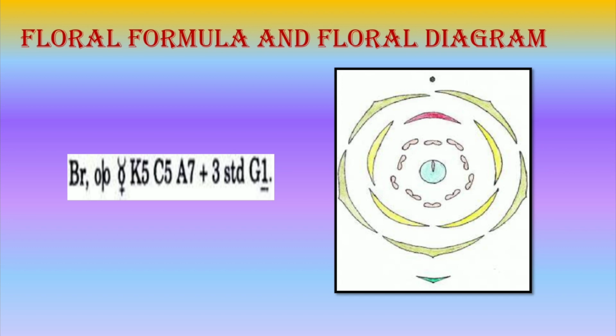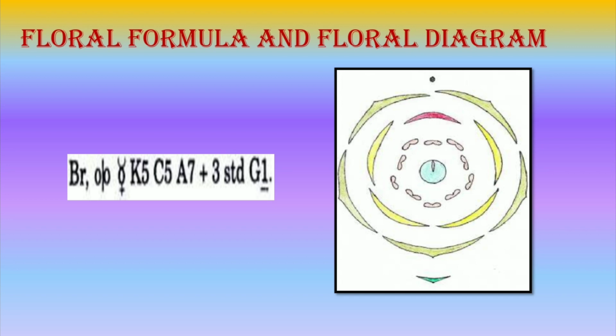Floral formula of the plant Caesalpinia pulcherrima. Flower is bracteate, irregular, bisexual, calyx with 5 sepals, corolla with 5 petals, androecium with 10 stamens. Out of that, 7 are fertile and 3 are sterile staminodes. Gynoecium is monocarpellary and ovary is superior.